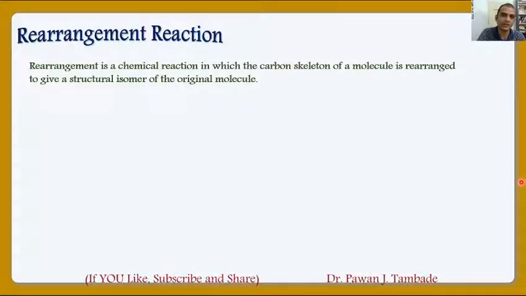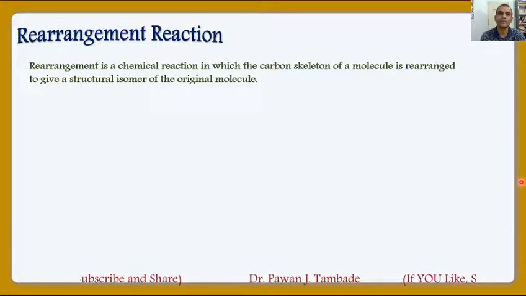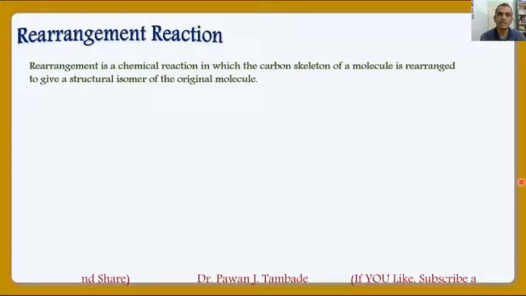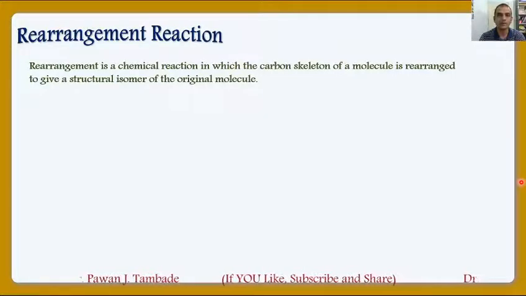So next category of reaction is rearrangement reaction. Rearrangement is a chemical reaction in which the carbon skeleton of a molecule is rearranged to give a structural isomer of the original molecule. Such reactions are called as rearrangement reaction. In order to understand it, let us look at one example.